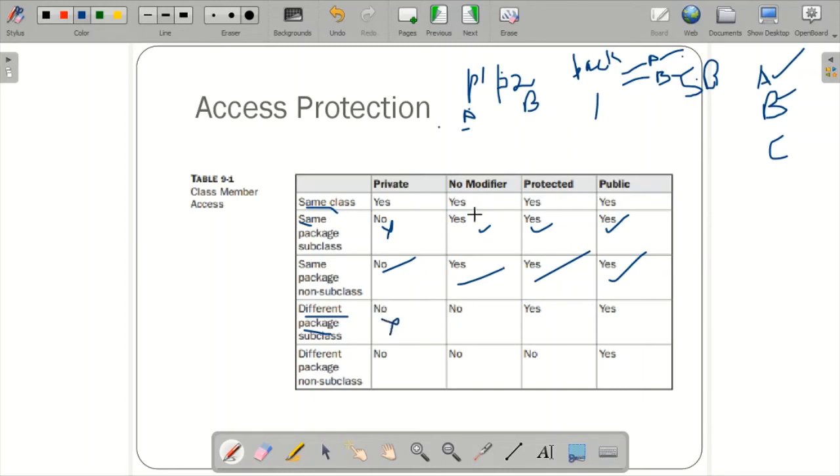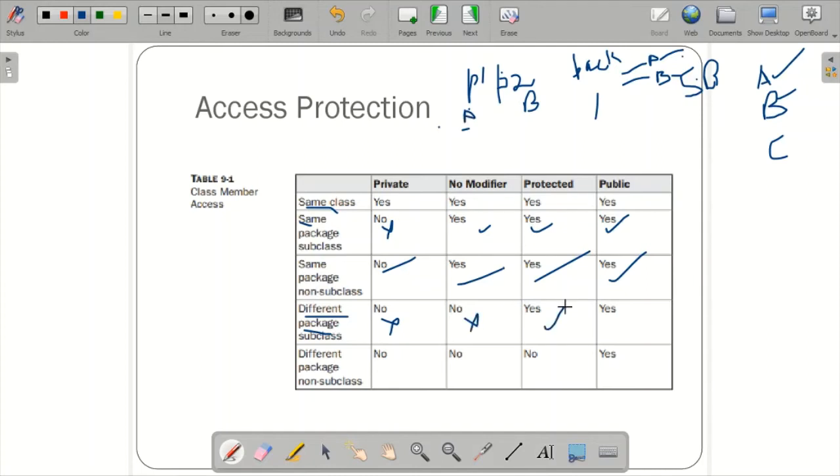As well, if you mention this as default, for example in package 1, default class A is the superclass, and in package 2 you define a subclass, what will happen? It will not allow you to access the data members of class A. Why? Because, if you remember the concept of default, it allows access to the data member within the same package, but not if it is a different package. So this concept fails.